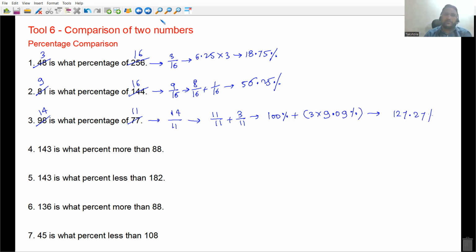Correct, Kumar. 143 and 88 are divisible by 11, everyone. The common factor is 11. 11 13s are 143, 11 8s are 88. 13 is what percent more than 8? 13 is 4 more, okay sorry, 5 more than 8. So this will come to 62.5%.